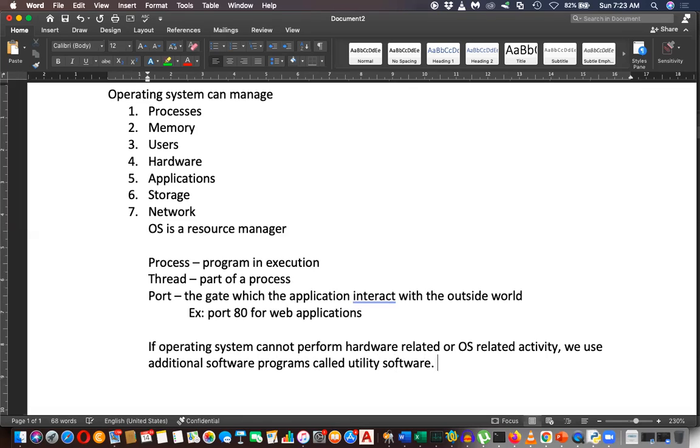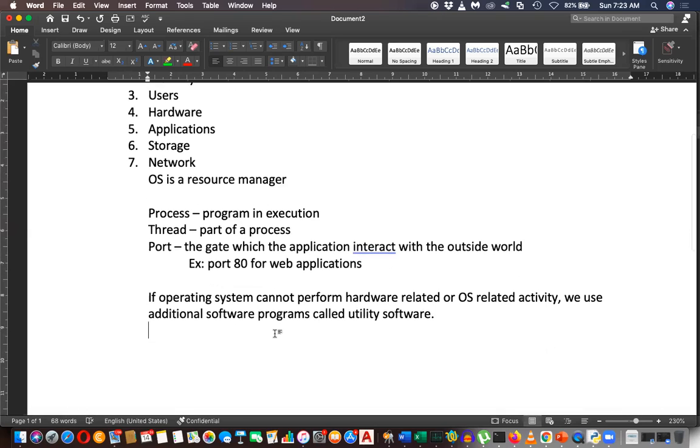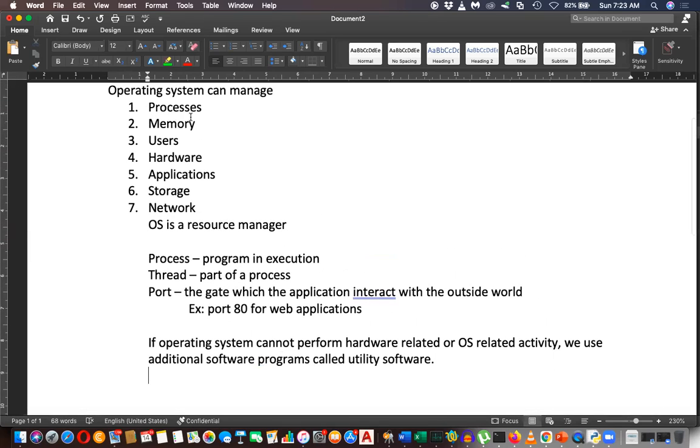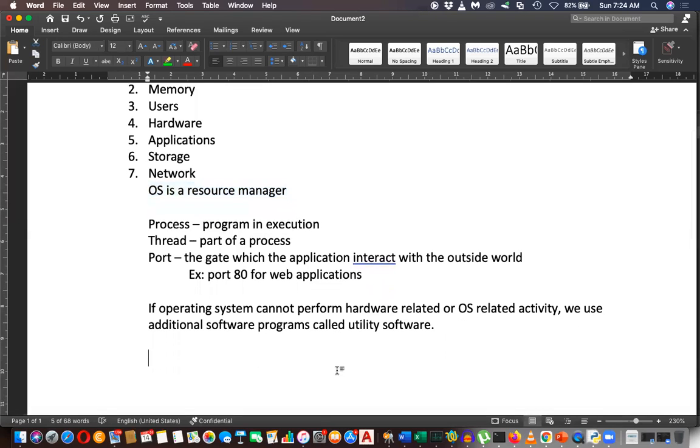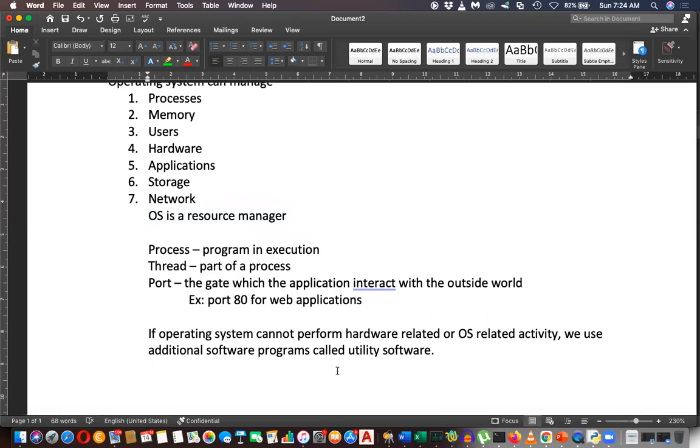When the operating system cannot do its job, one of these areas might be related: process management, memory management, hardware management, application management, storage or network management, or some resource management. If the operating system cannot perform that, we need some software components called utility software. That's why utility software are there.